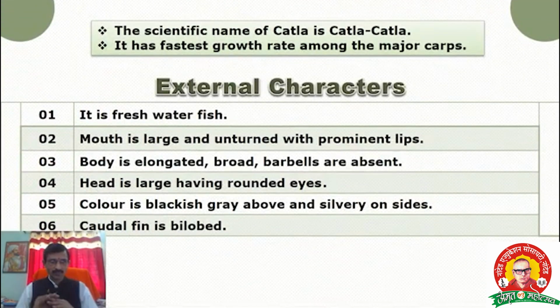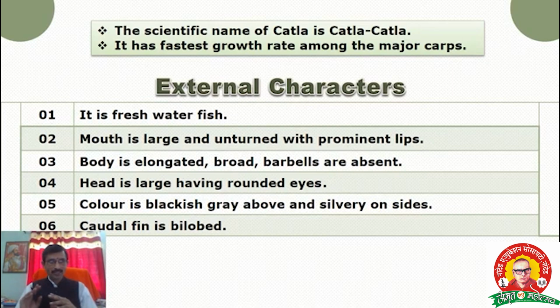Then the next aspect is the external characters. Four to five points are sufficient for the external characters. The scientific name of Catla is Catla catla. An important point: it has the fastest growth rate among the other major carps, Rohu and Mrigal. Within the three fishes, Catla has the fastest growth rate among the major carps.